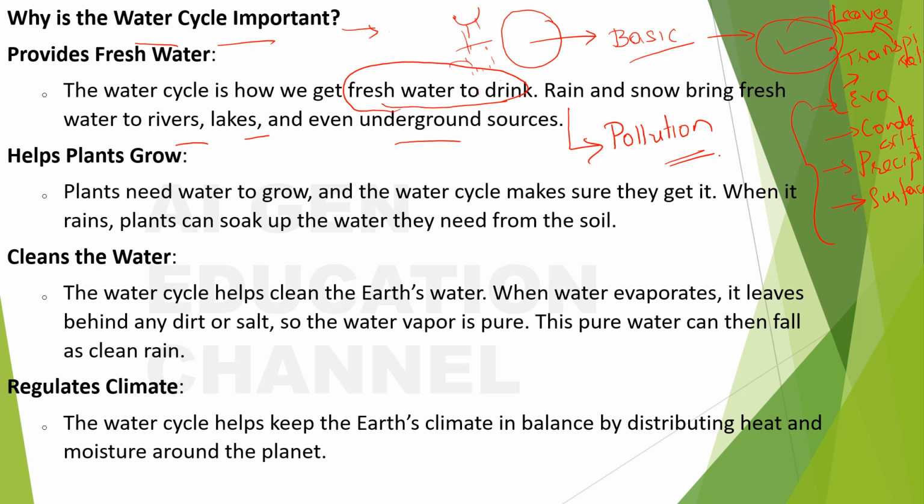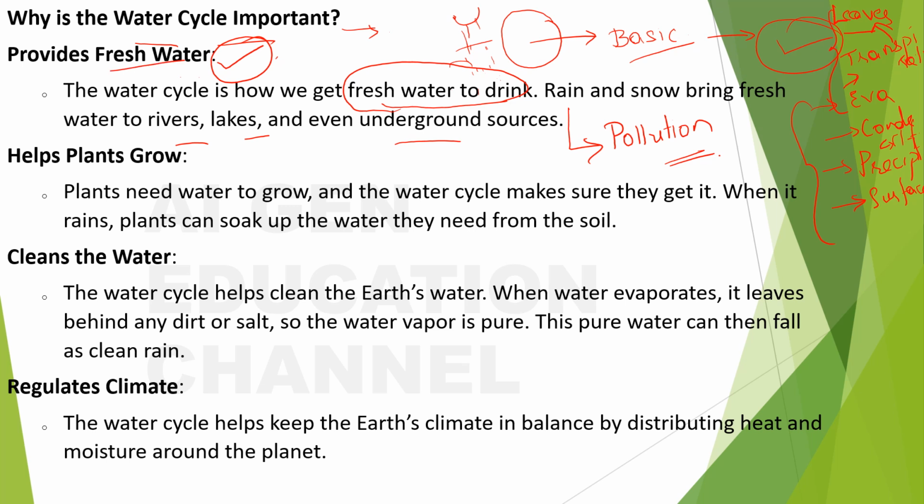But what happens when it is passing through the layers of all the pollution and all that? Many pollutants get attached to it, and this is some other concept we can see in the higher grades, okay? But just to let you know, I'm telling you. Or if you feel like this is getting too much, just don't think about it, just say fresh water to drink. And what happens? Helps plants grow. And again I'm reiterating, for the 4th grade, it's enough that you say the water cycle provides fresh water, don't think about pollution and all these things, okay?